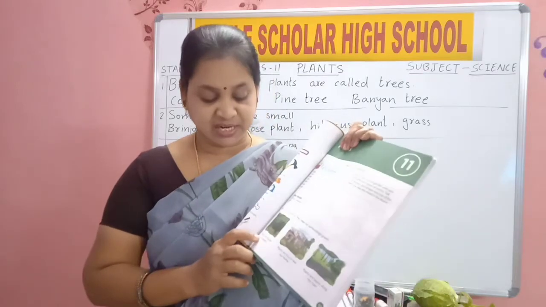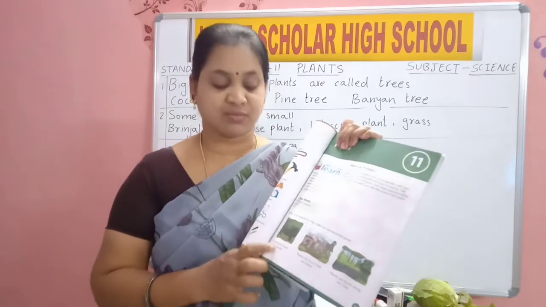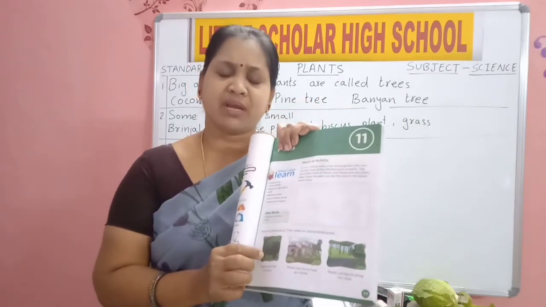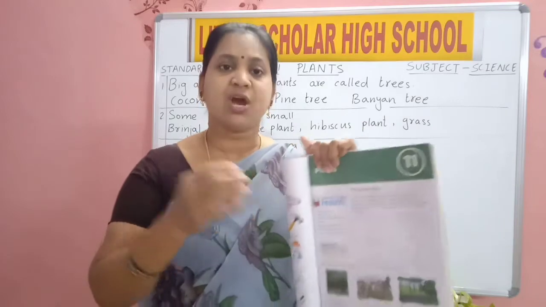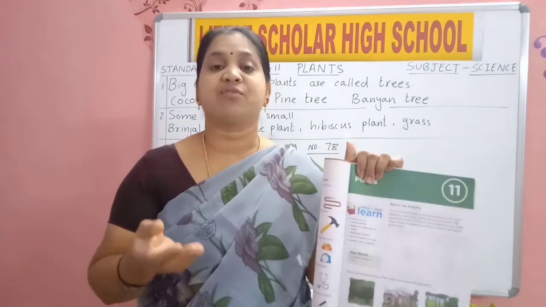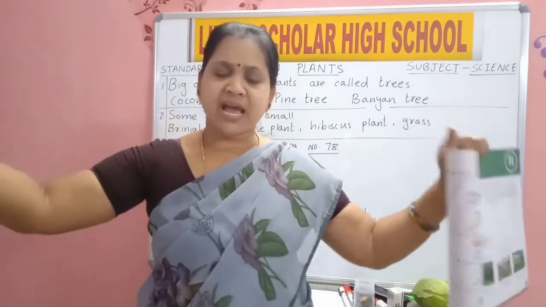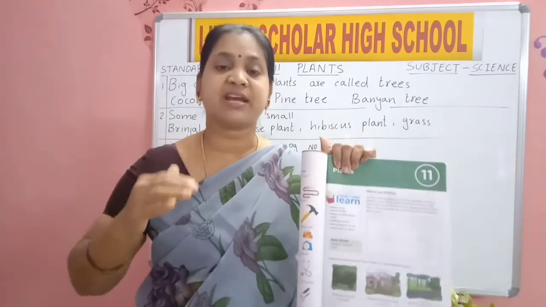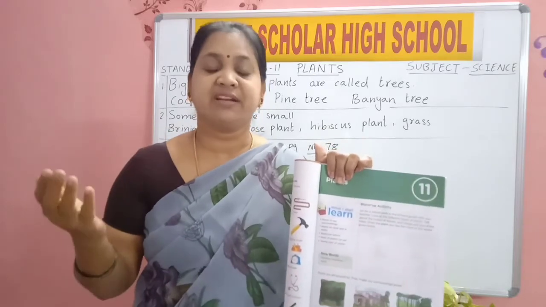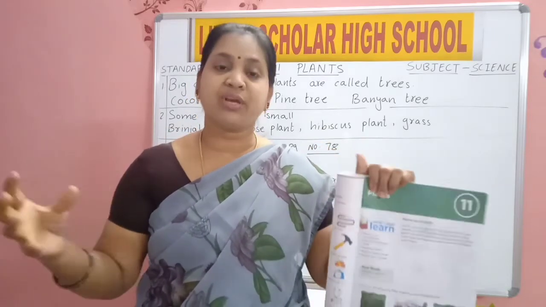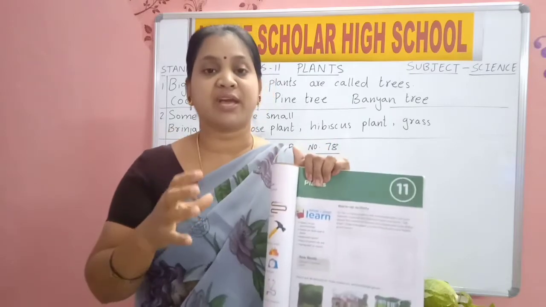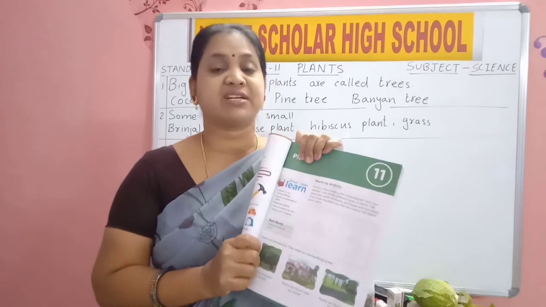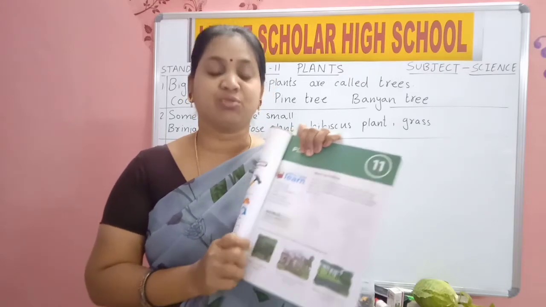Here, see the picture. Reading: Plants are found in forest. Which picture is this? First one, forest, where we can see many plants growing together closely. Forest is a place, a very big land covered only with trees. Everywhere you can see trees and also different types of trees. They grow together in one big area. That is known as forest, where we can see different types of trees growing together.